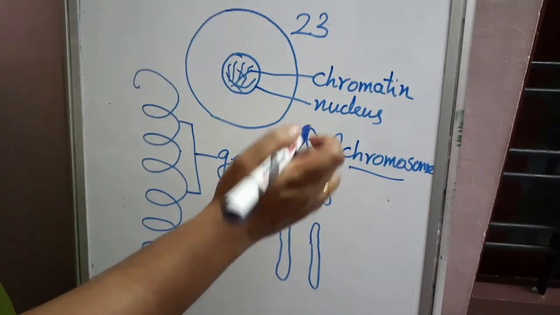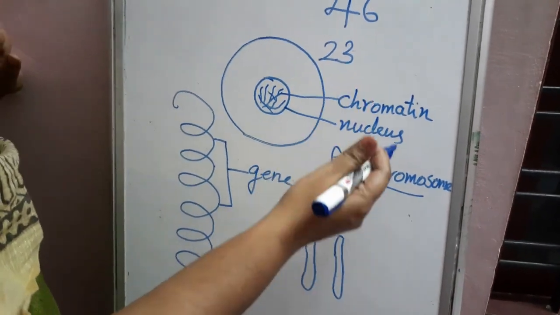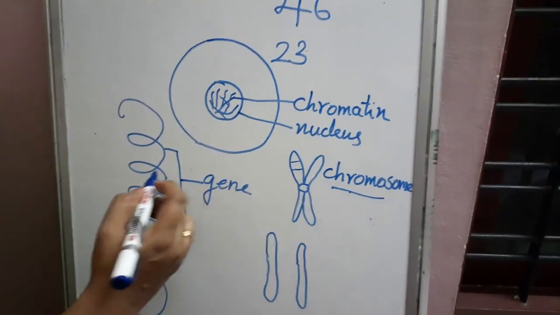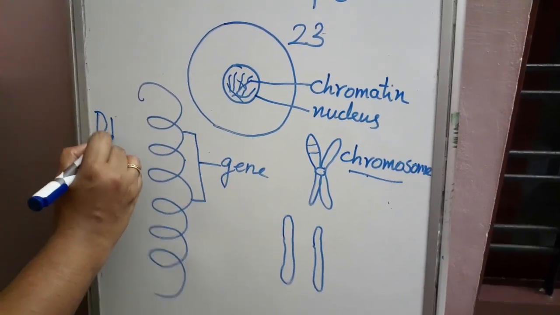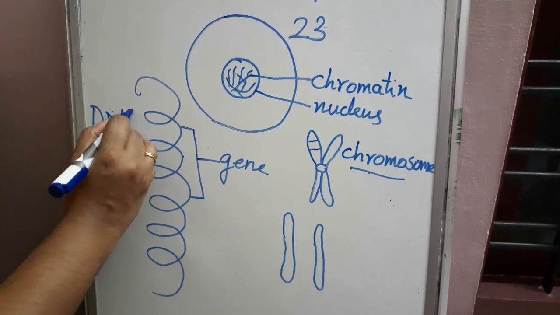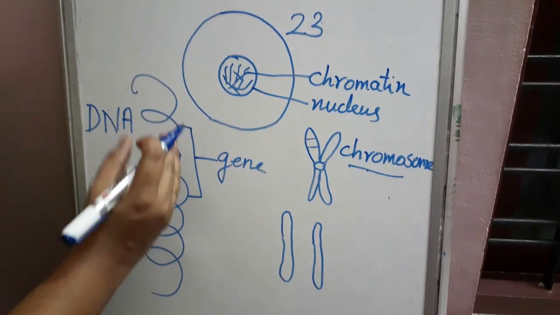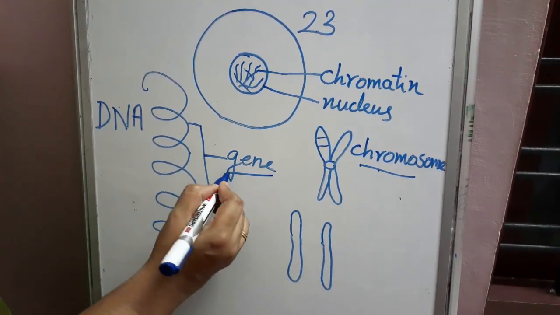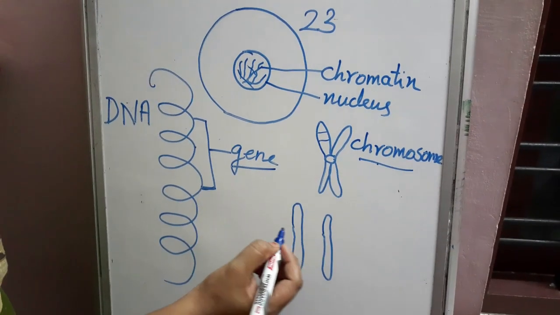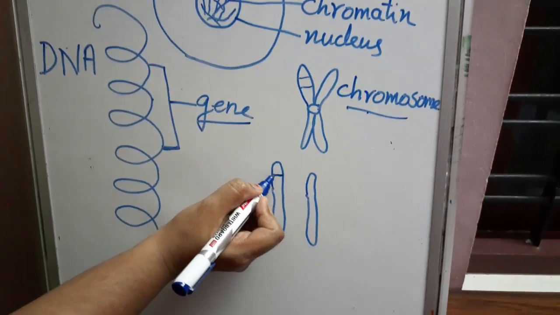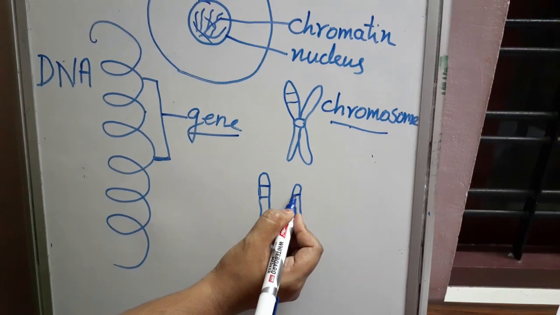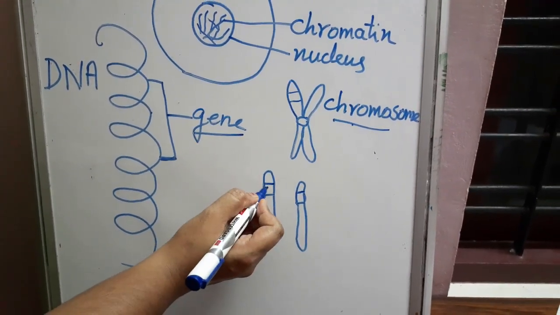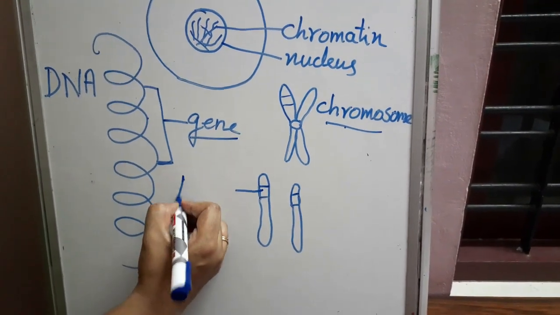Once again, chromatin at the time of reproduction will condense and form the chromosome. The chromosome contains DNA, deoxyribonucleic acid. Each small segment of DNA is known as a gene. Is it clear? In this gene, two parts will be there, and the characters it contains are known as alleles.